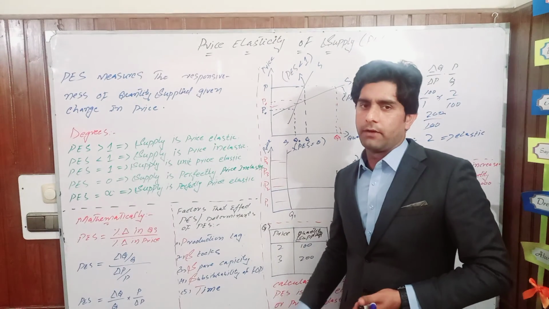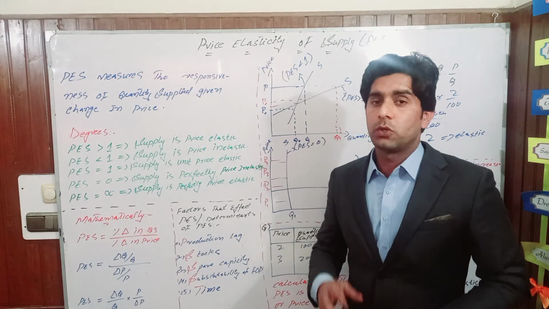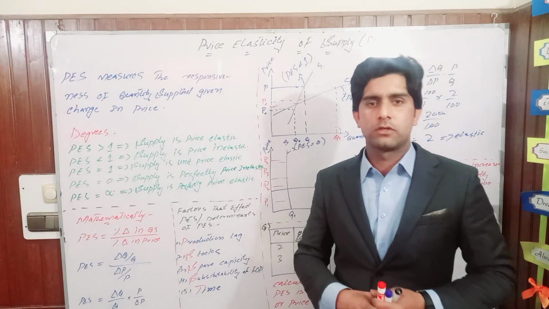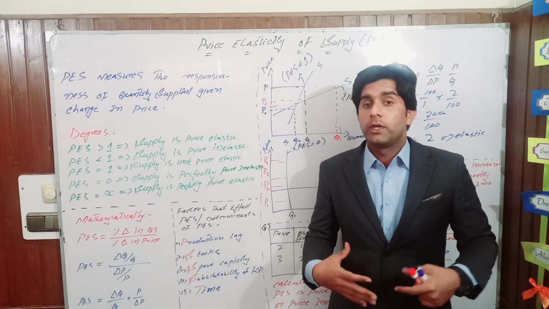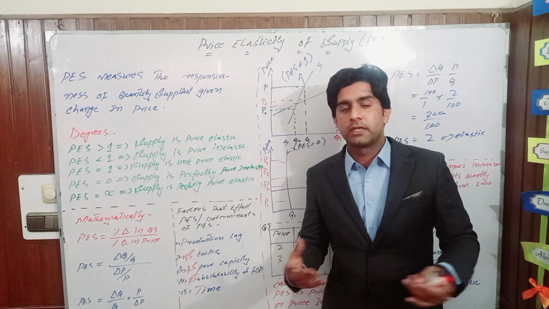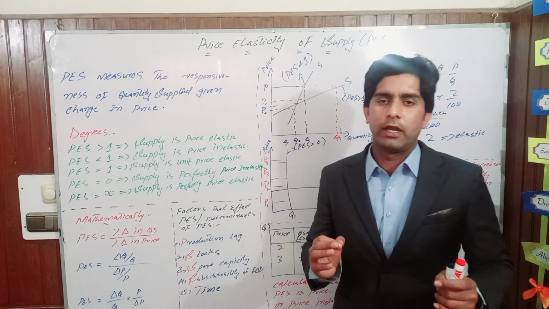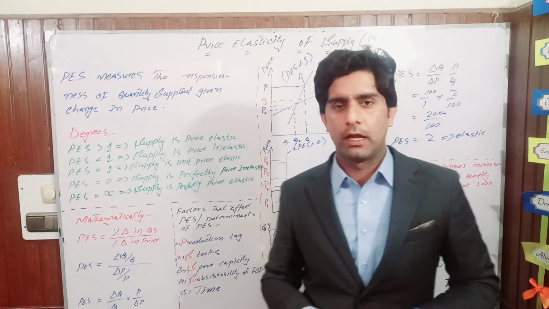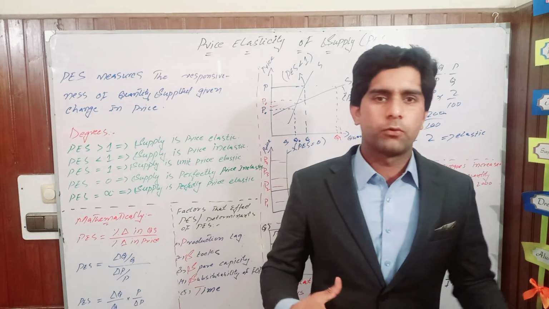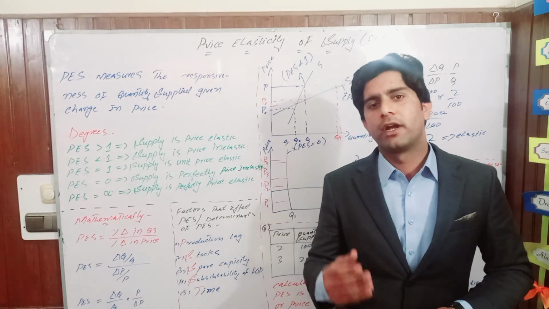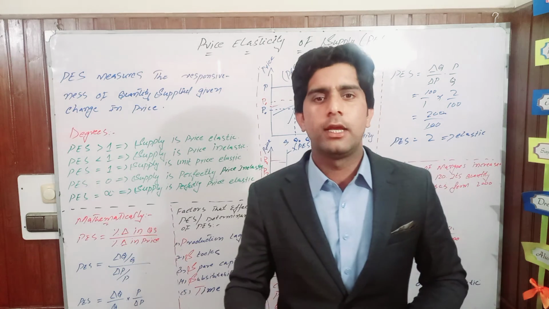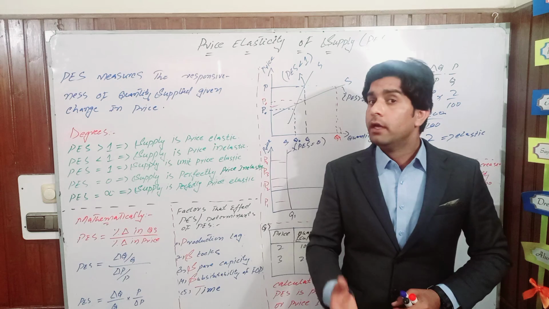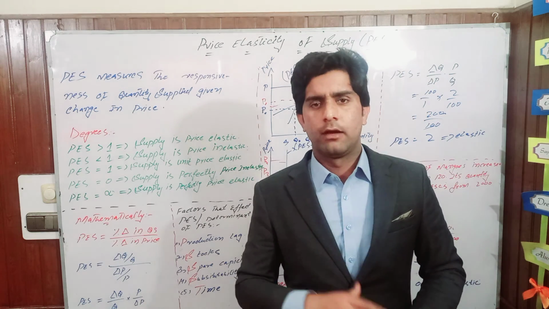Another factor is time. As we know, in economics we talk about two types of time periods. One is the short period of time. How do we define the short period in economics? It is a period of time when at least some factors of production are fixed while others are variable. You can easily change the quantity of some factors of production, but you are not able to change your production technique or your production capacity. Then price elasticity of supply in the short run is said to be inelastic or less elastic.